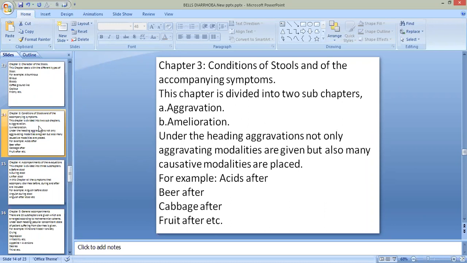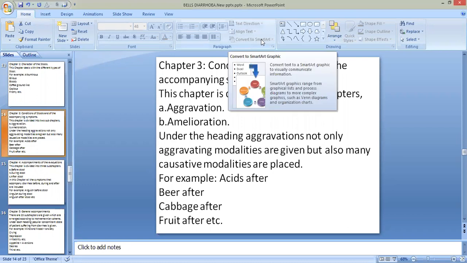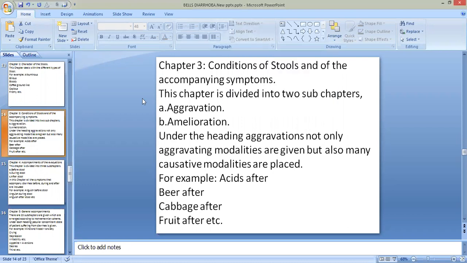Then chapter 3, conditions of stool and accompanying symptoms. That means after the second, that is character of stool. In short, after sensations, there are modalities, meaning accompanying symptoms. This chapter is divided into 2 subchapters, that is aggravation and amelioration. Under the heading aggravation, not only aggravating modalities are given, but also many positive modalities are placed.